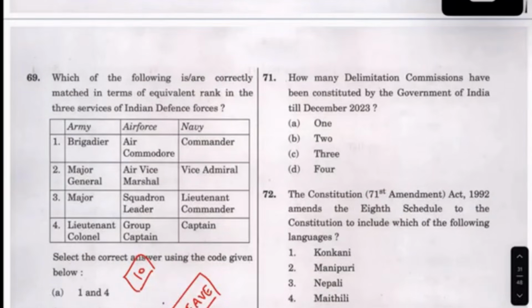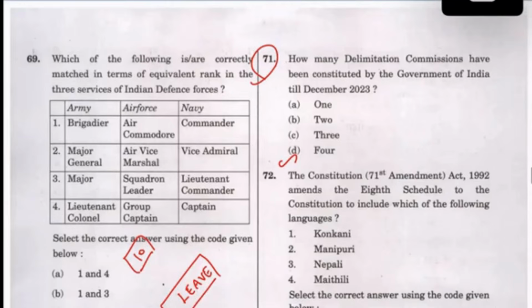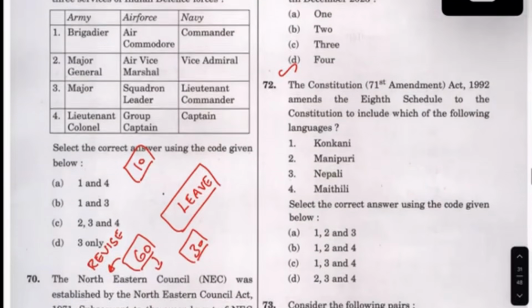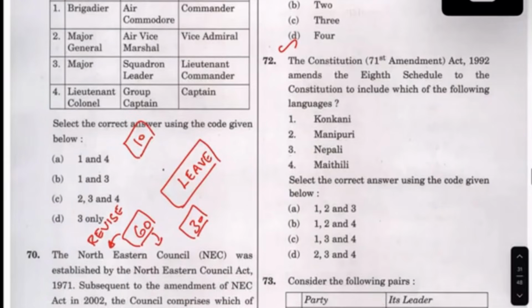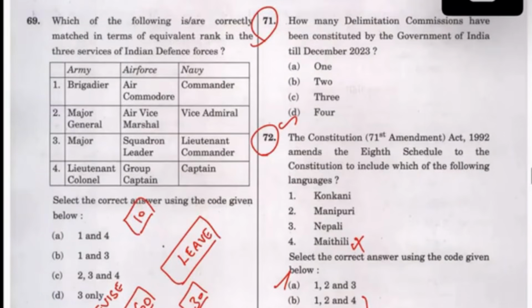And this one is a direct question, 71. You can take this question, delimitation commission, already how many laws. This was a very important thing. And this is also a kind of question that you should have known. So this is not true though. See, these are the questions that you should have worried about.